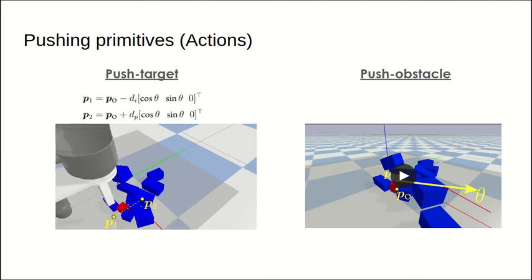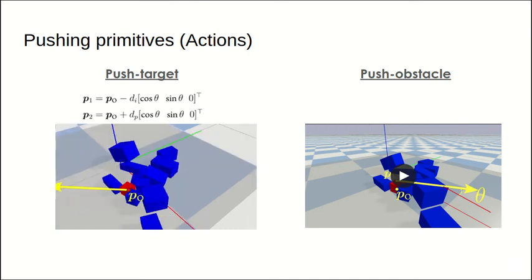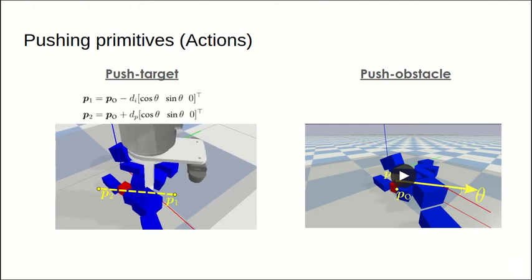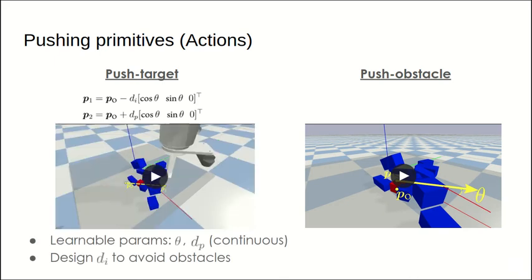The initial position P1 is always selected as an initial position that is not occupied by an obstacle. This means that it's not necessary to place the finger exactly beside the target object. To find the collision-free P1, we use the visual data, as we will see in the next slide. For this primitive, we learn the angle theta and the pushing distance dp, and we design di as described for avoiding obstacles.